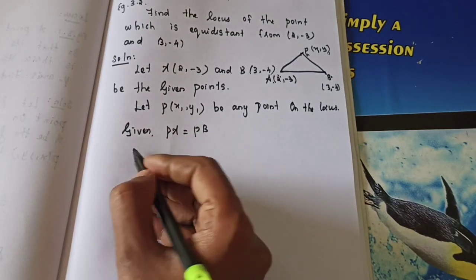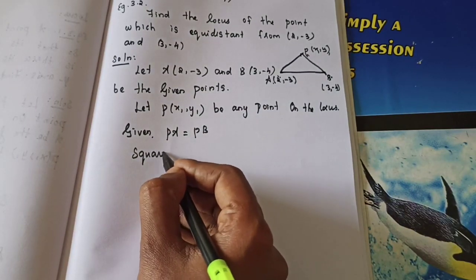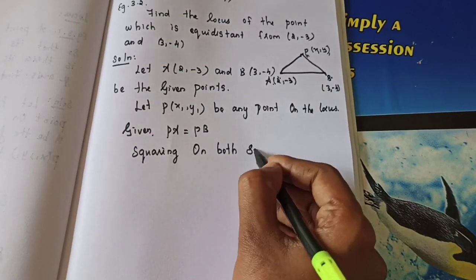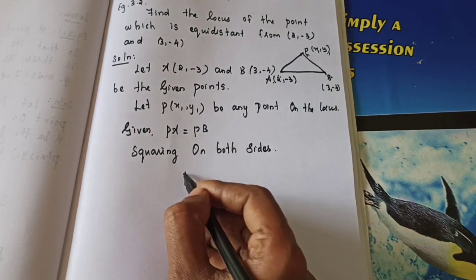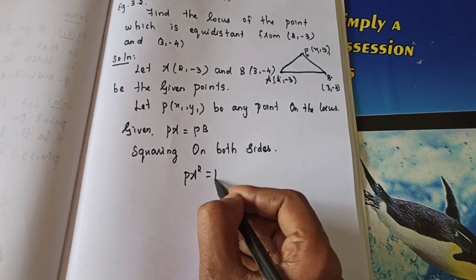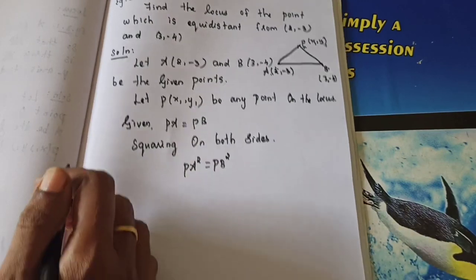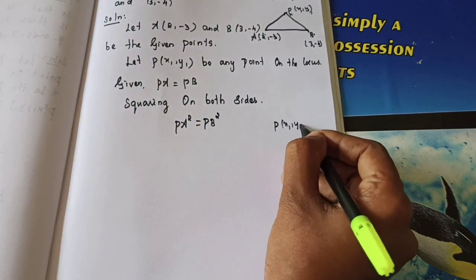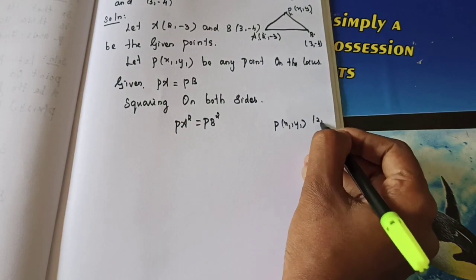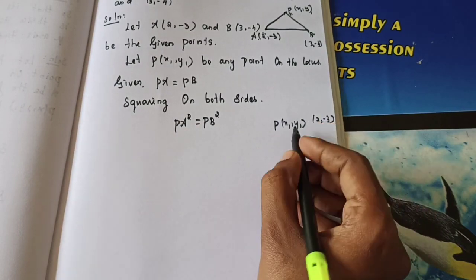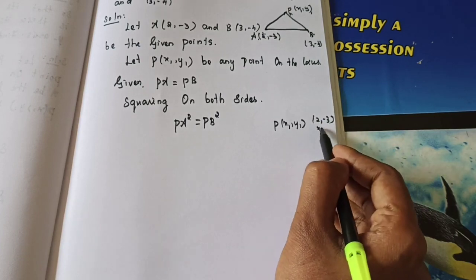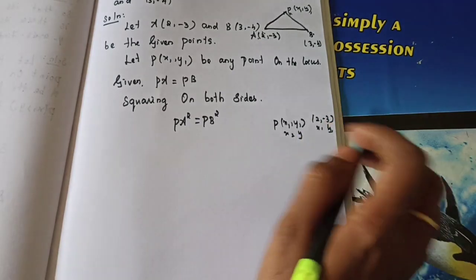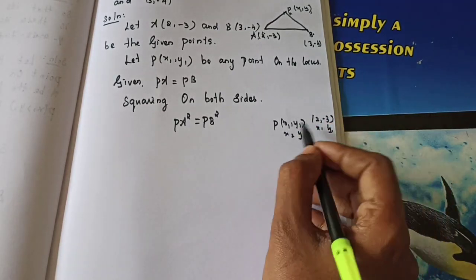So same as that, you can square it first itself. Otherwise, after finding, you need to square. Okay, squaring on both sides. When you are squaring on both sides, what will happen? PA square is equal to PB square. Now use the distance formula. Okay, if you need to write the points first, that is x1, y1. Then A point is 2, minus 3. You consider this as x1, y1. This is x2, y2. Otherwise, no problem. Both are also correct. Okay, you can change and take everything correct.